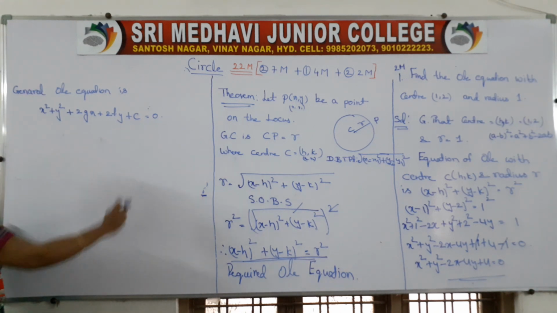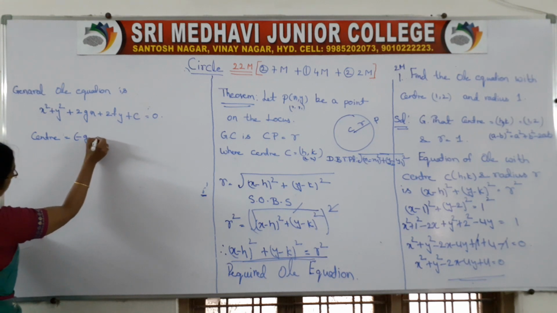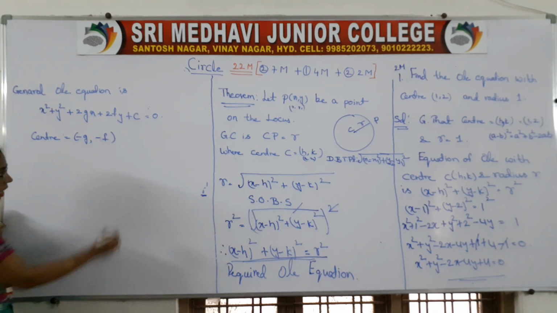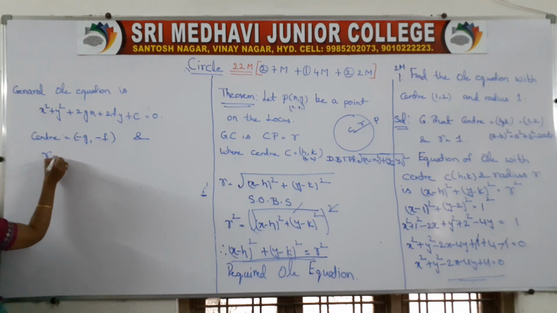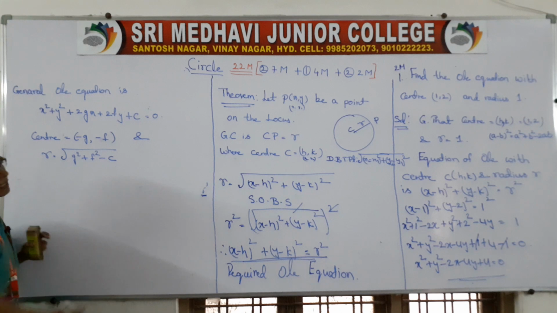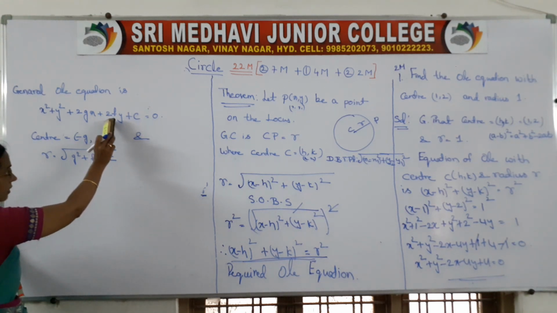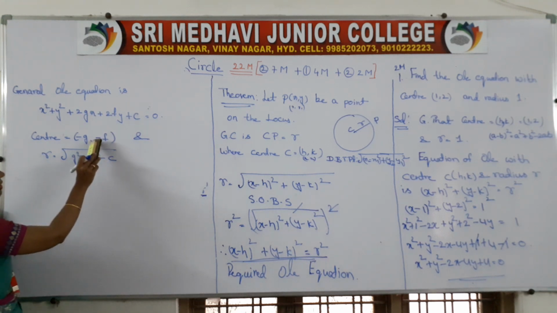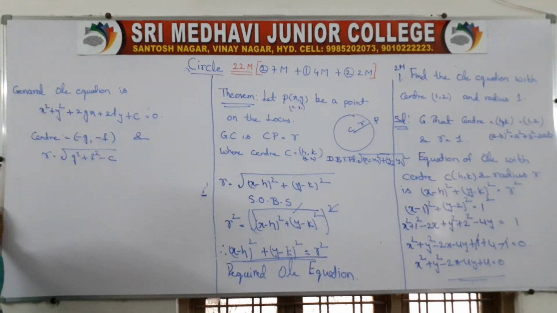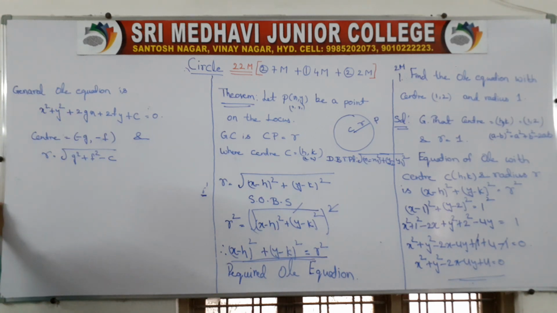This is called the general circle equation, whose center is, what is the formula for center? Minus g, minus f, and radius r is equal to root of g square plus f square minus c. So throughout this chapter you have to remember this is the general circle equation, and this is center and this is radius. If we get any equation in this form, it is called the circle equation.